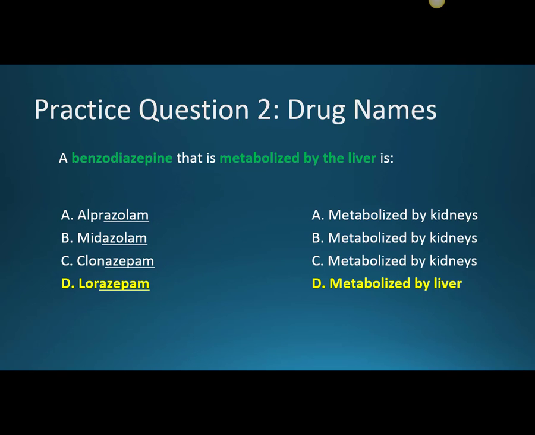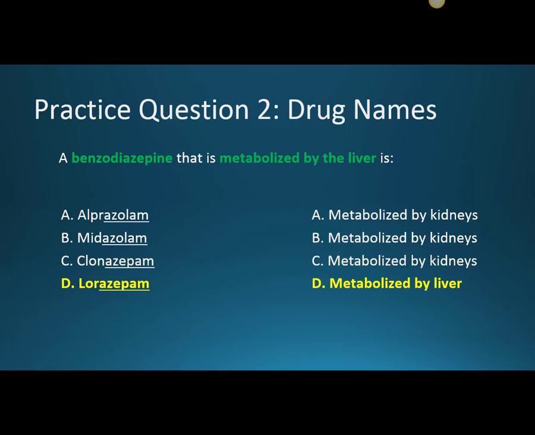The correct answer is D, Lorazepam. Lorazepam is metabolized by the liver. There are 3 different benzodiazepines that are metabolized by the liver, and we can remember them as LOT: Lorazepam, oxazepam, and temazepam. The rest are metabolized by the kidneys. A reason we might prefer a drug that is metabolized by the liver is that in certain patients, especially the elderly population, they are more likely to have renal impairment and worse kidneys.